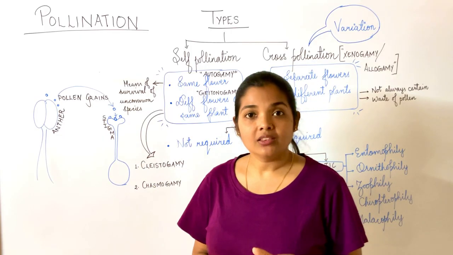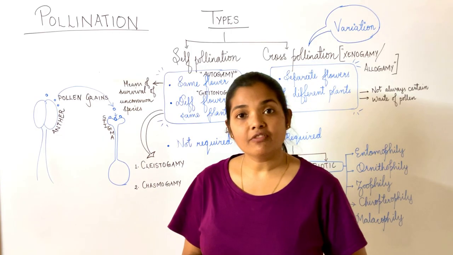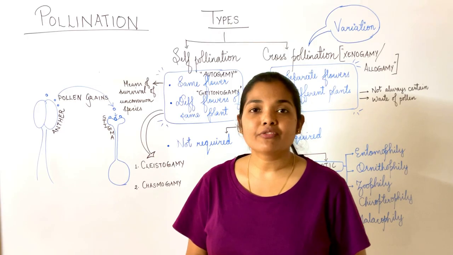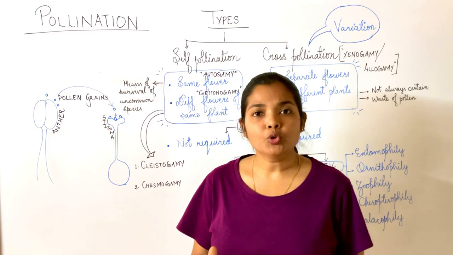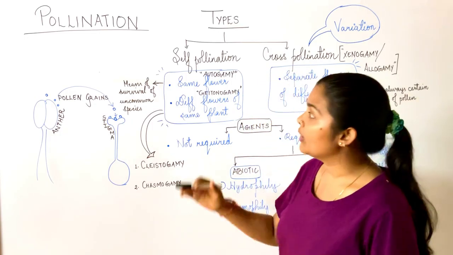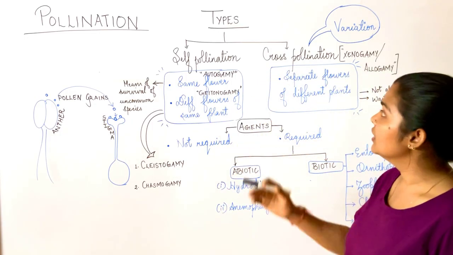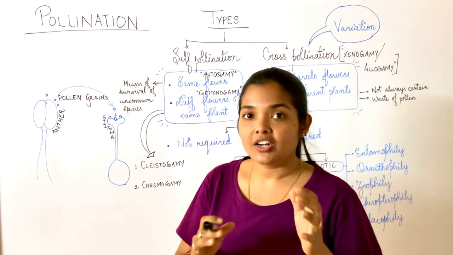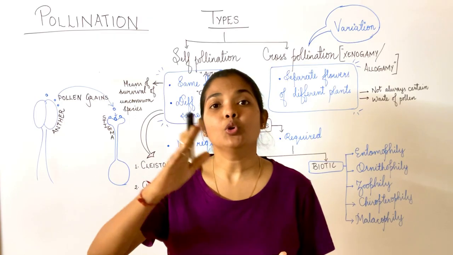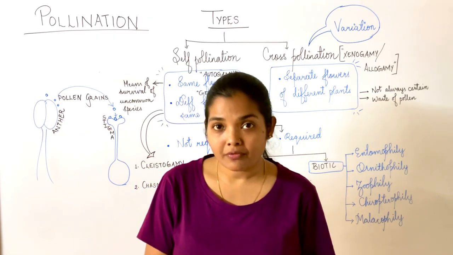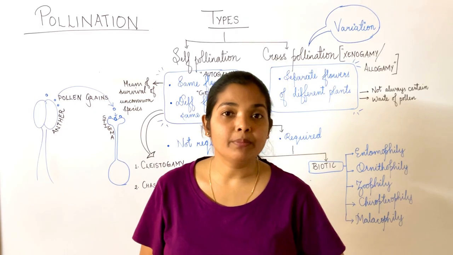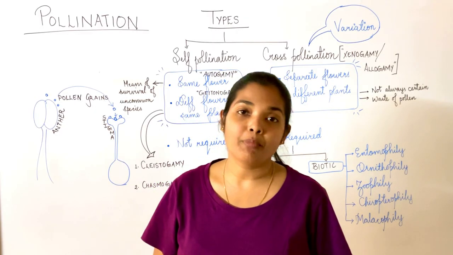Now, this anther and stigma could be of the same flower or of separate flowers. Depending on that, we can classify pollination mainly into two types. First is called self-pollination and the other is called cross-pollination. If the pollen grains are transferred from the anther to the stigma of the same flower, or of separate flowers of the same plant, we call it self-pollination.